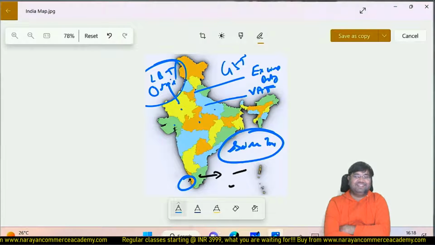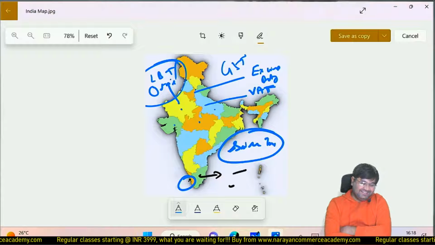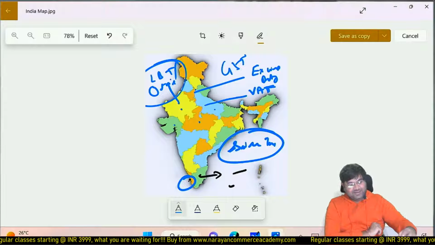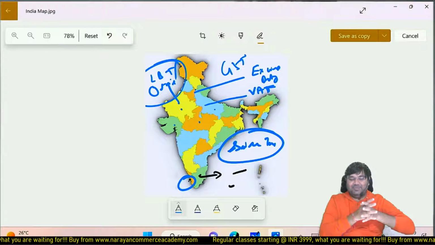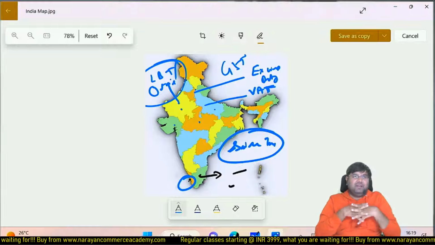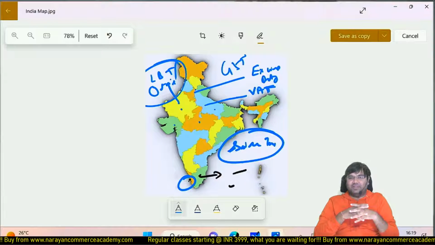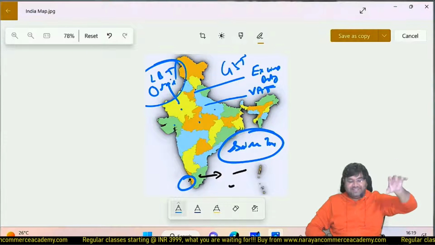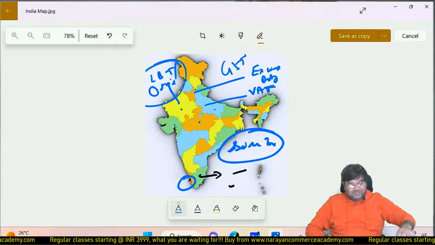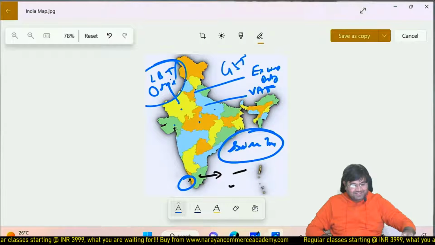Liquor, I don't want to use that word, so I just said tourism. Yes, Goa liquor is famous, and most of the Bombay people go to Goa to drink basically. Because in Goa, if I remember correctly, previously there were no taxes on liquor, so it was cheaper compared to other states. So people used to go there just to chill, nothing else.